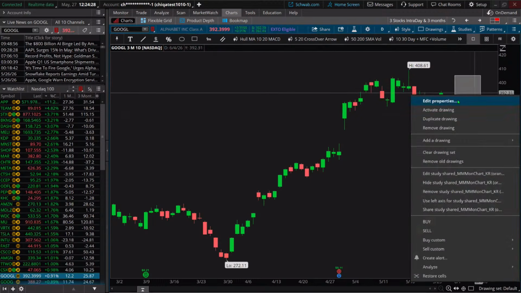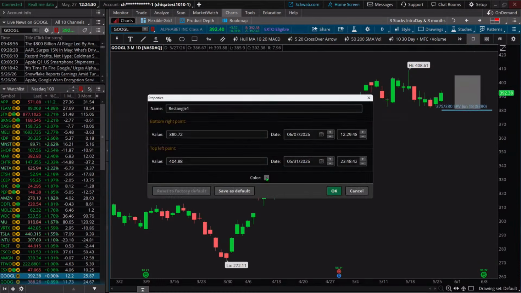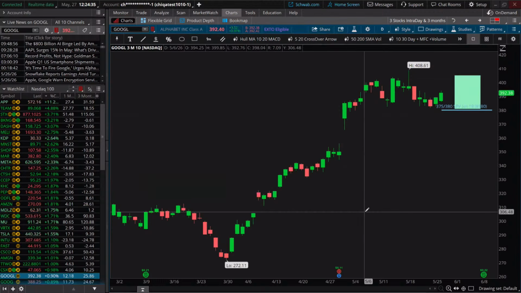I'll put light green here, because then you know this whole area above here is where we'd ideally like the stock to go for this trade to work out for us. You don't have to do that, but if you'd like to, now you know how.